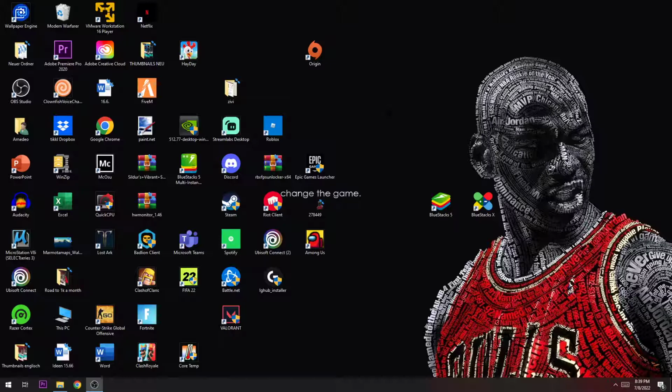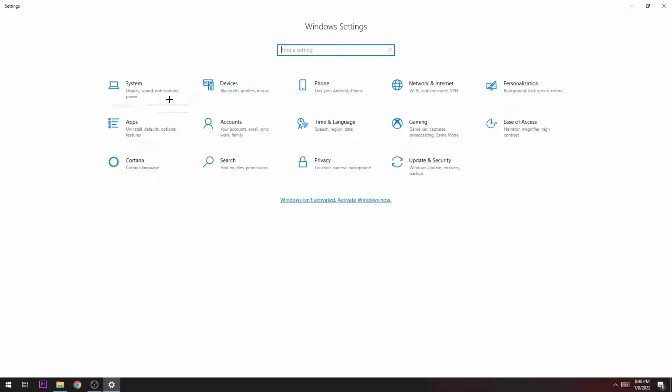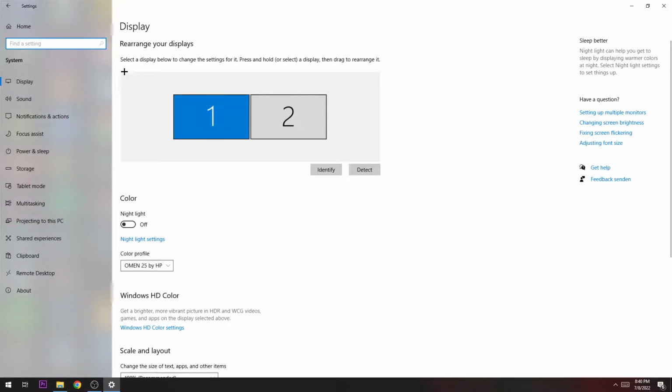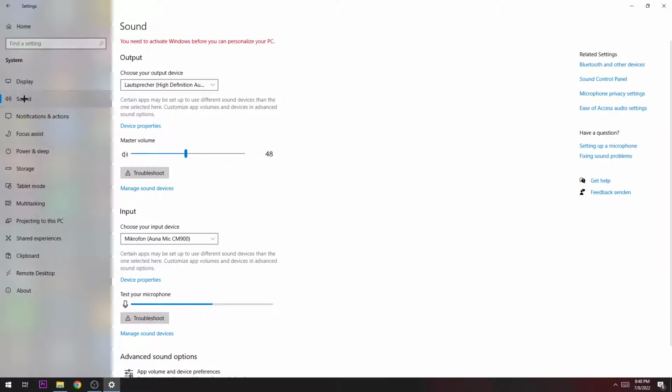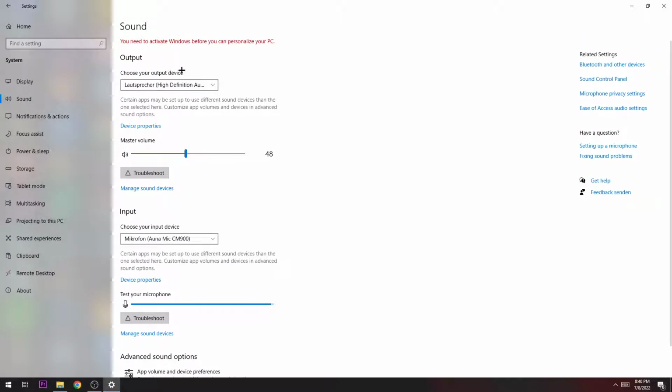Afterwards you're just gonna navigate to the bottom left corner of your screen where it says Windows symbol, hit settings and go to system right here. Afterwards hover over sound and click on sound, and here you're gonna basically see which output and input device you're currently using, so be sure to pick the right one.